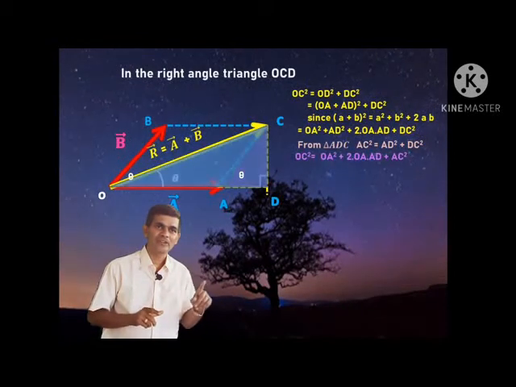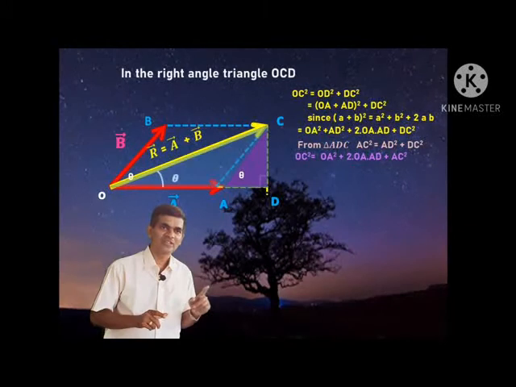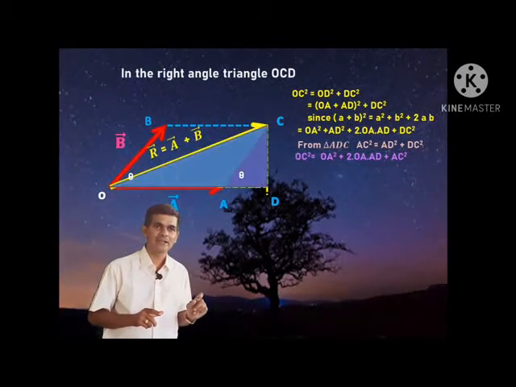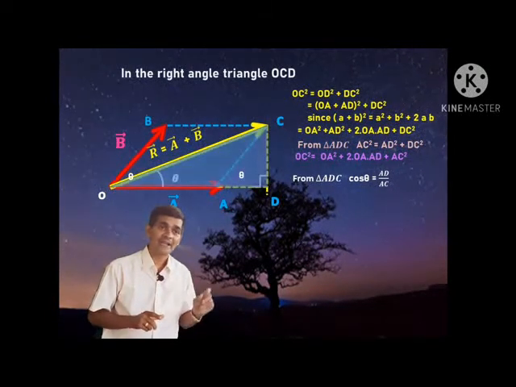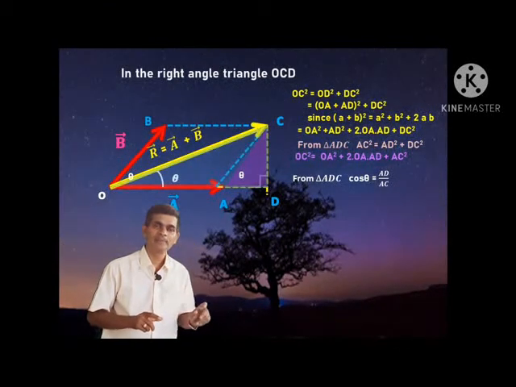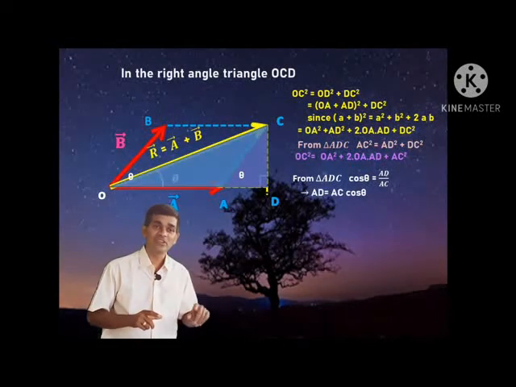Because of that, in the above equation I will replace AD square plus DC square with AC square. Also in this right angle triangle ADC, I will use the trigonometric ratio cos theta, which is equal to AD by AC. Then I rewrite AD as AC cos theta.